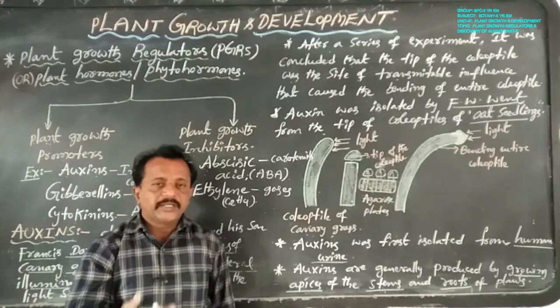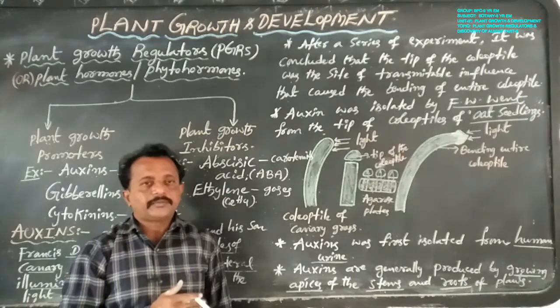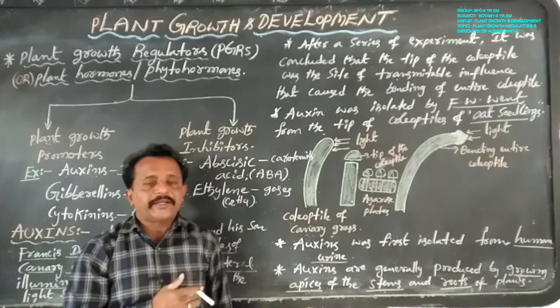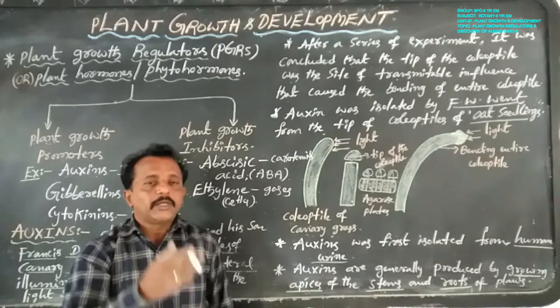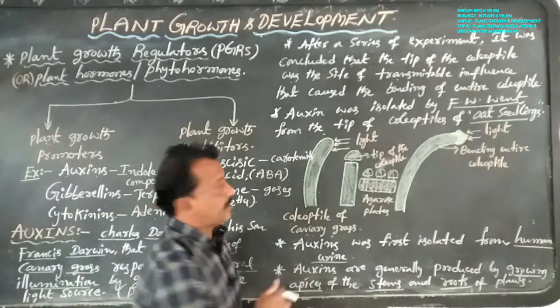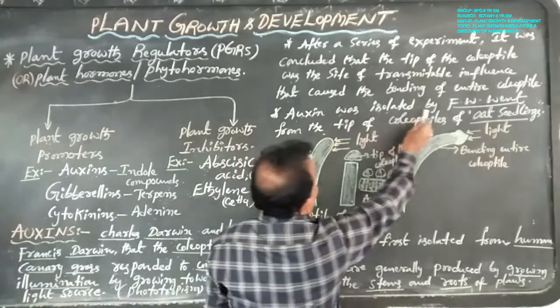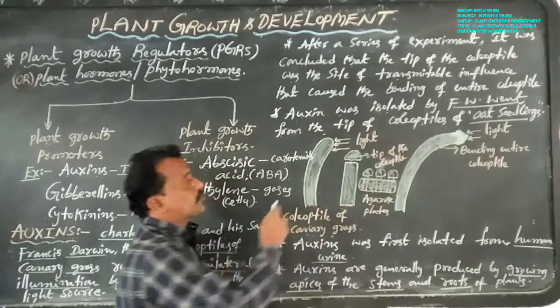Charles Darwin and Francis Darwin observed the coleoptile of canary grass, and then F.W. Went observed the coleoptile of oat seedlings.